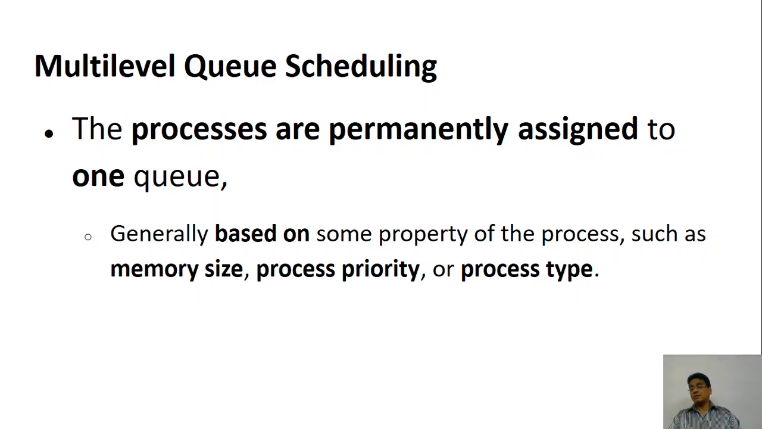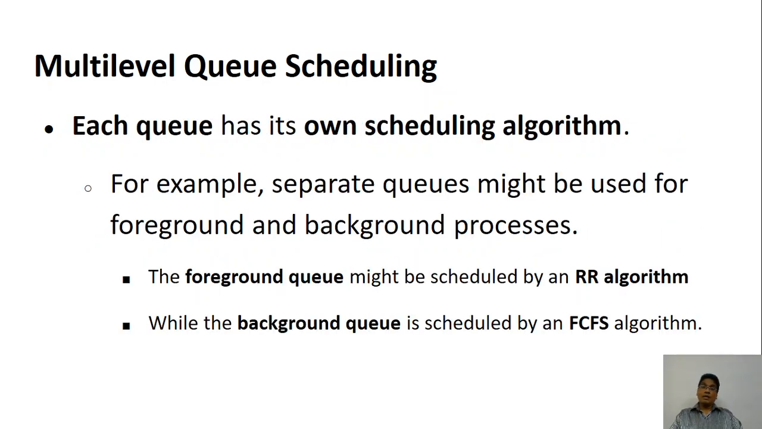Generally, how do we decide that a process is interactive, non-interactive, or system or anything? There must be a criteria how to decide the type of processes. Now it is based on many properties like how much memory it is using, what is the priority of the process, what type of process it is. Based on that, we can categorize the processes into different categories.